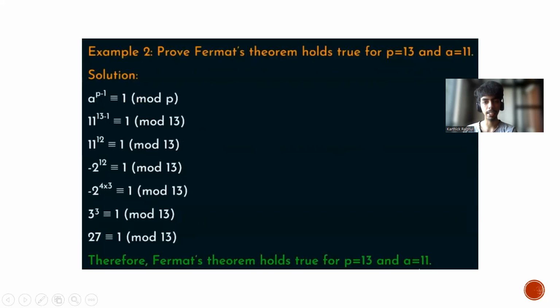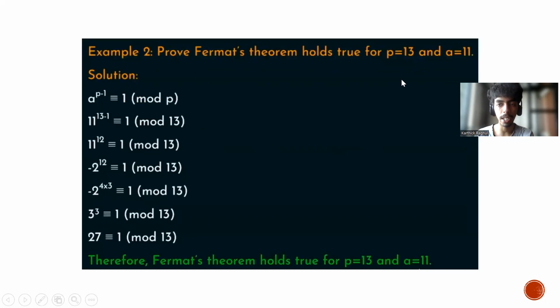So in the next example, we are given p equal to 13 and a equal to 11. When we put this into the formula, we get 11 power 12, which is congruent to 1 mod 13. We know that 11 power 12 is a huge number. Therefore, we know that 11 is 2 lesser than 13. So we put it as minus 2 power 12, which is congruent to 1 mod 13.